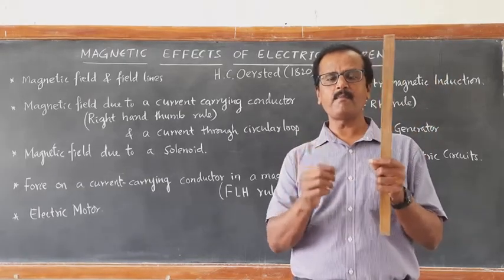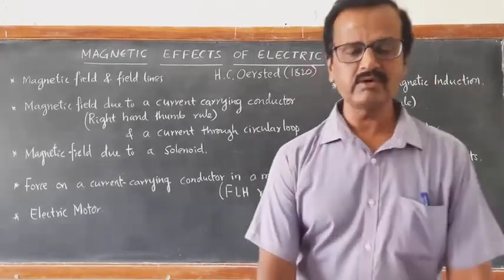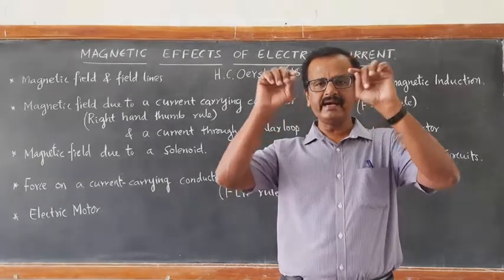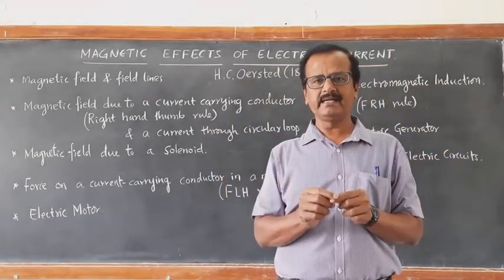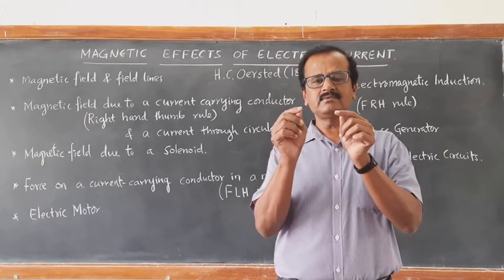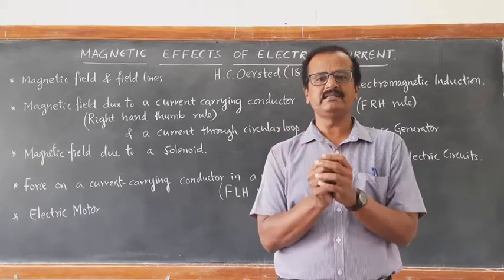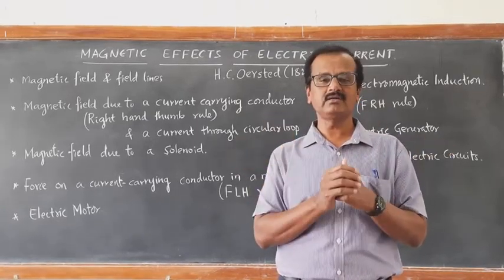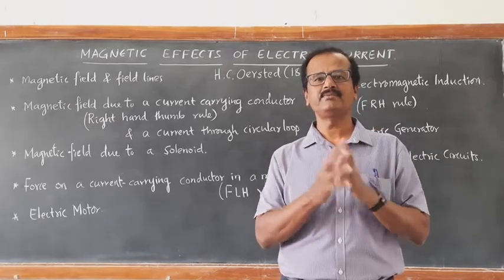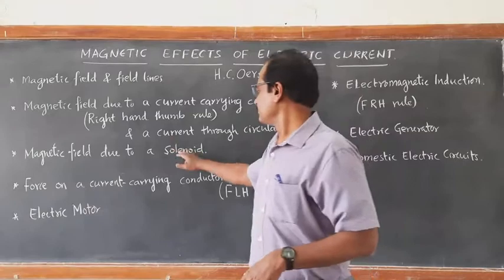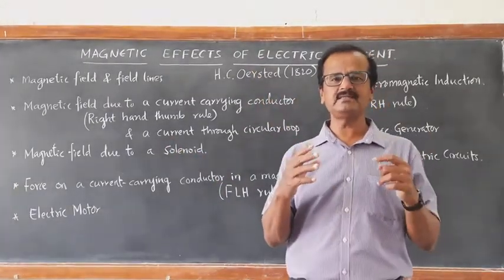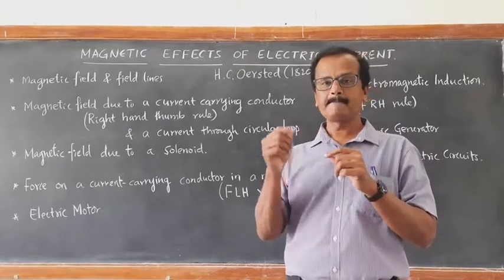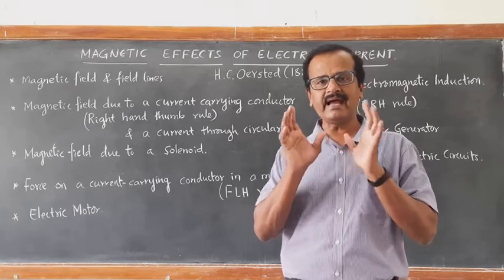When a single insulated copper wire is wound around an iron nail or iron rod, and the ends of that copper wire are connected to a battery, if you keep that arrangement close to pins, they get attracted to the iron rod. I think you might have done this simple activity in 8th standard. That arrangement is called a solenoid. A solenoid is nothing but an insulated copper wire wound around an iron rod.